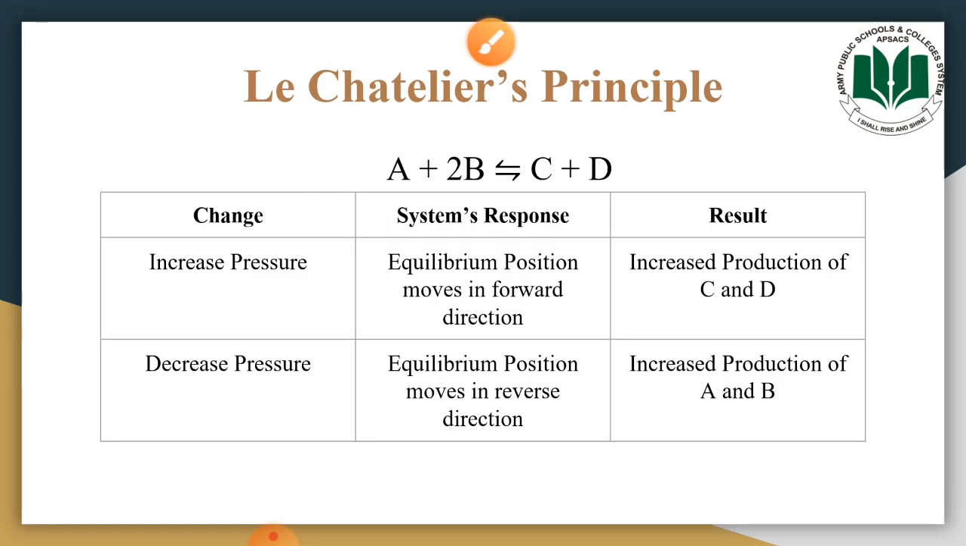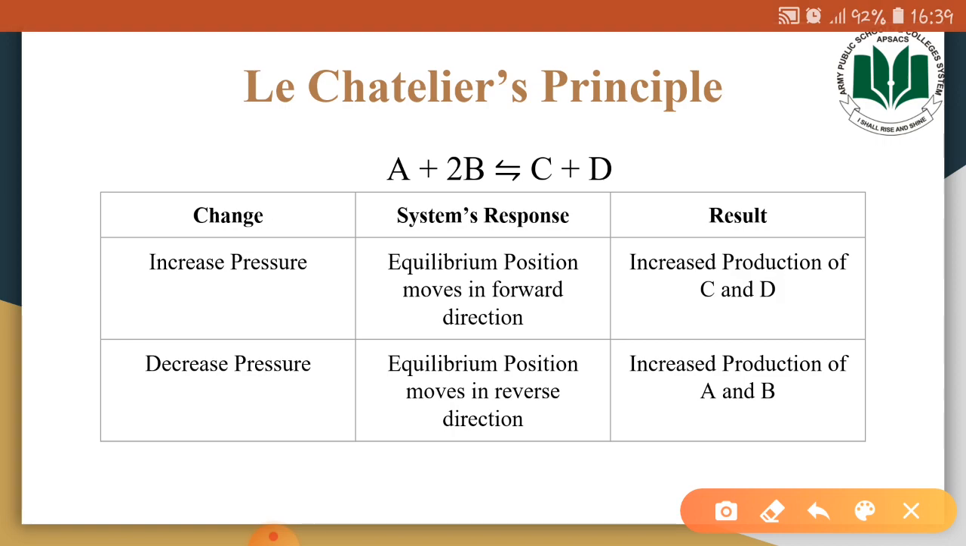Now I have summarized this in the form of a table. If we bring change by increasing pressure, the system would oppose that change by moving the equilibrium position in the forward direction, and there would be the increased production of C and D. If we decrease pressure, the equilibrium position will move in the reverse direction, and there would be the increased production of the A and B substances.